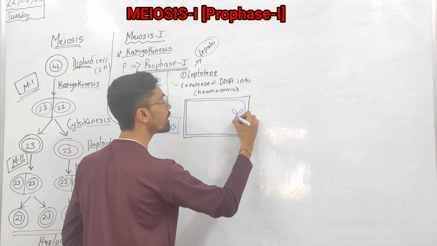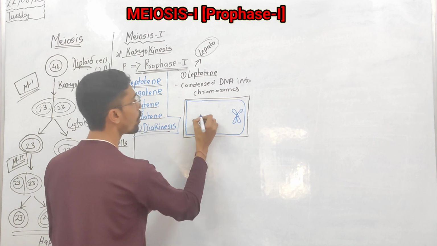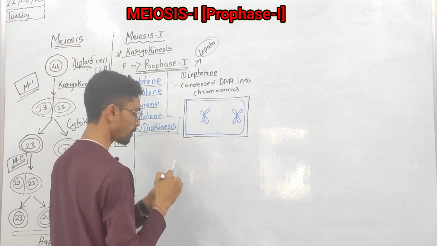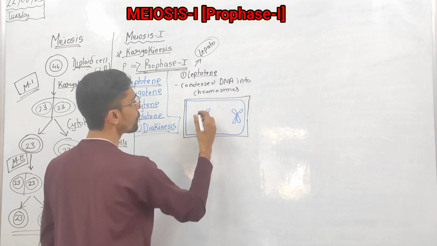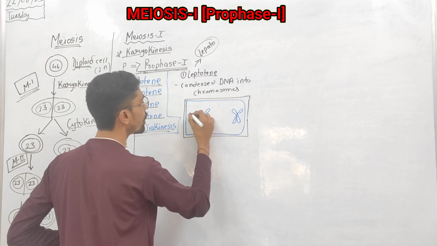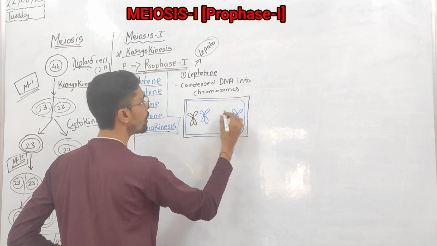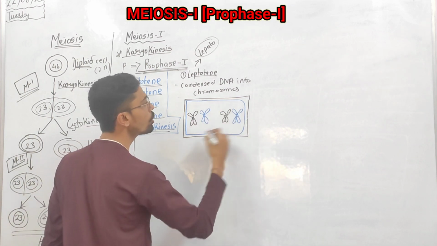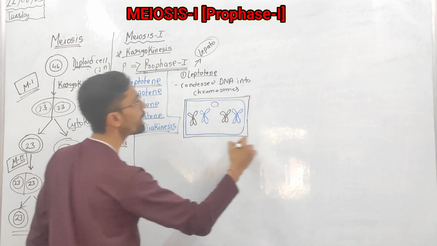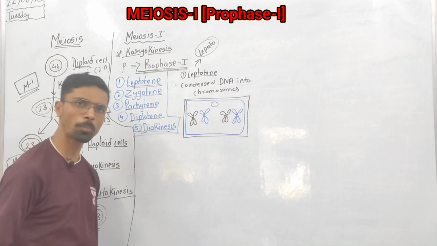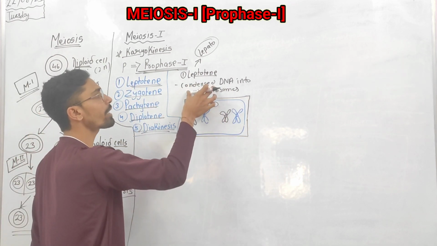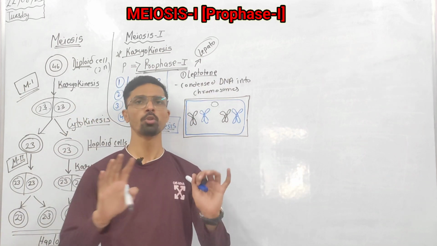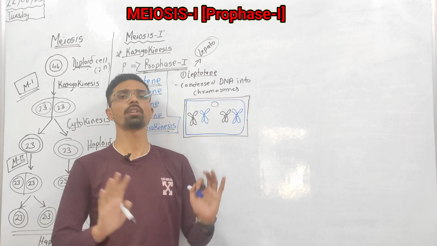The DNA is condensed to form the chromosomes. I am just drawing two different colors so that you will understand the chromosomes. And in the nucleus we have chromosomes, and we have many organelles outside the nucleus also, in the cytoplasm. So in leptotene, what happens? Condensed DNA into the chromosomes. This is the only thing happening.